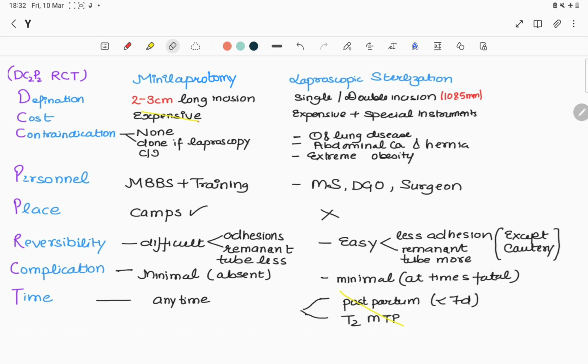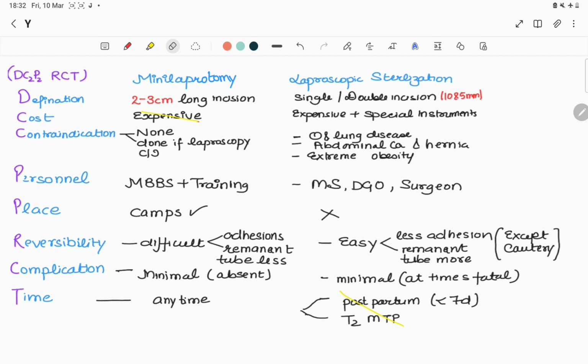Then R is reversibility, which is difficult with mini lap because of adhesions, and the remnant tube is less in mini lap. Laparoscopic sterilization is easy as it causes fewer adhesions except with cautery, and the remnant length of the tube is more in lap sterilization.